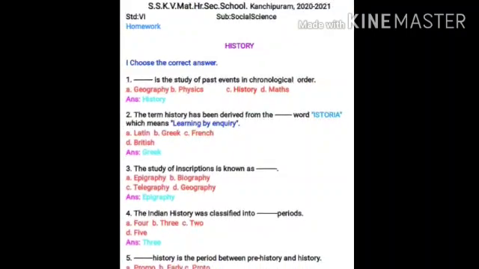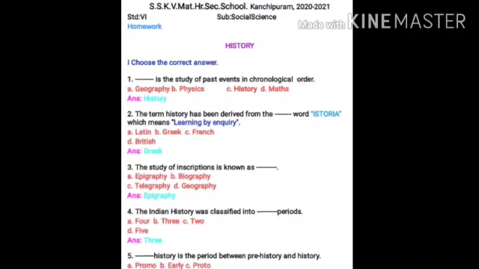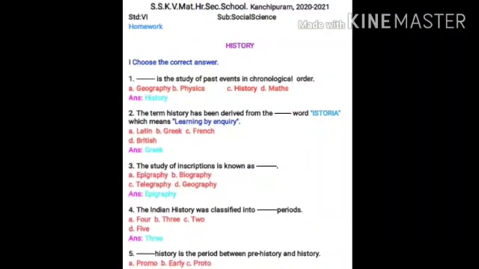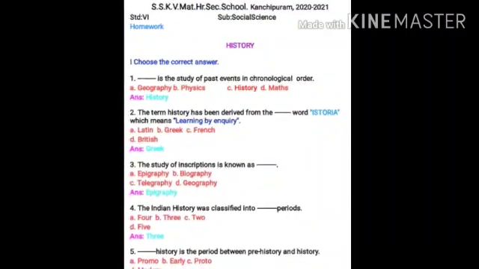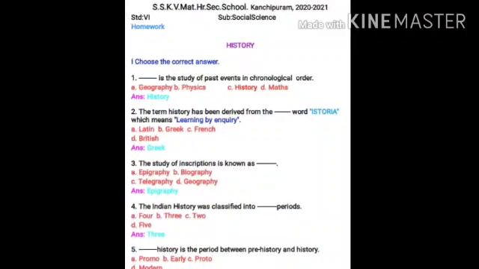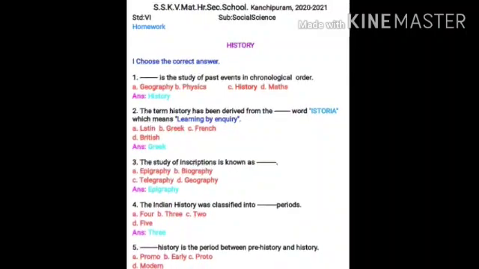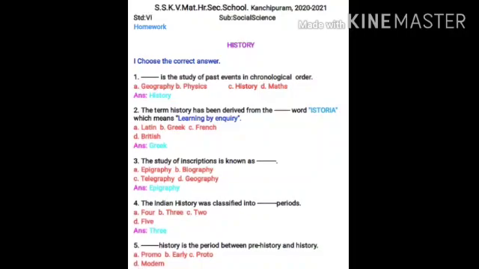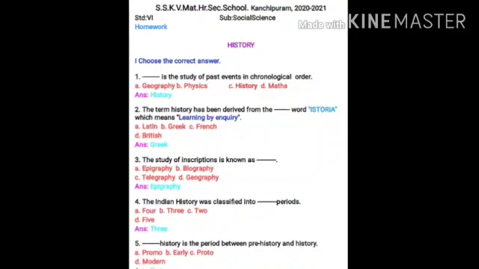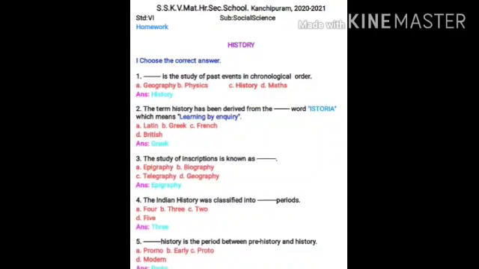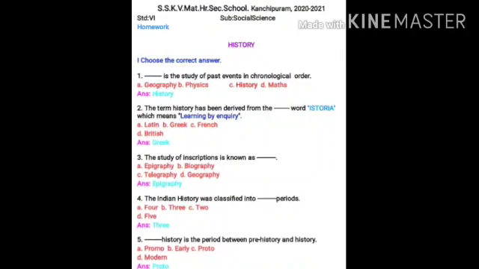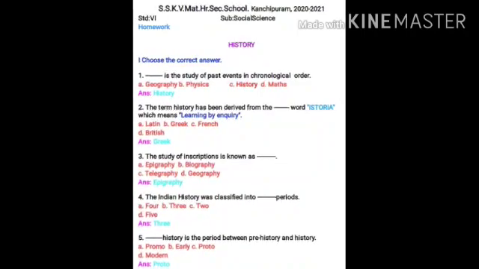The Indian history was classified into 3 periods. Next, fifth one, dash history is a period between prehistory and history. Options are promo, early, proto and modern. What is the answer? Proto-history. Yes, proto-history is a period between prehistory and history.